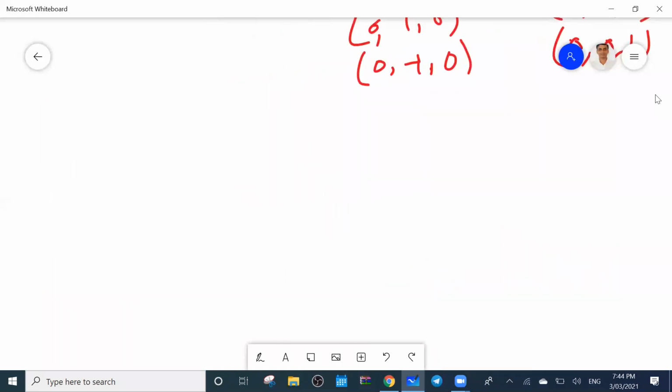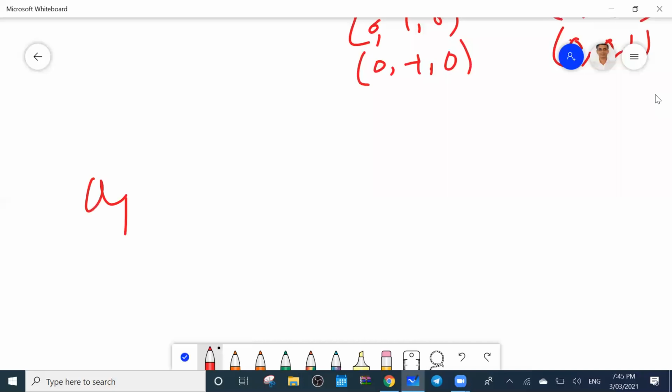So how to find out the vector? Point B minus point A. That is, the coordinates of point B minus the coordinates of point A. Find out, tell.